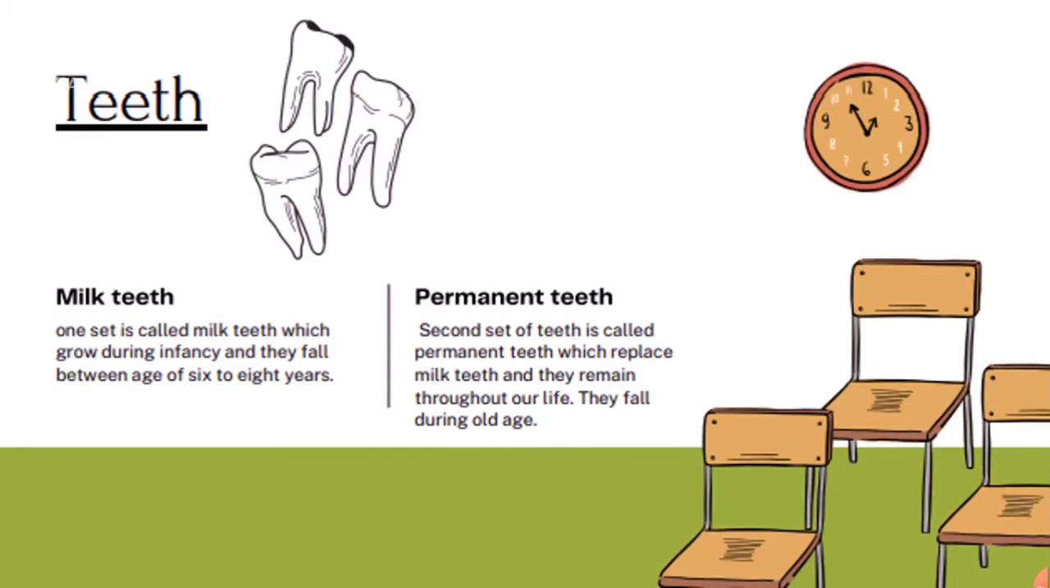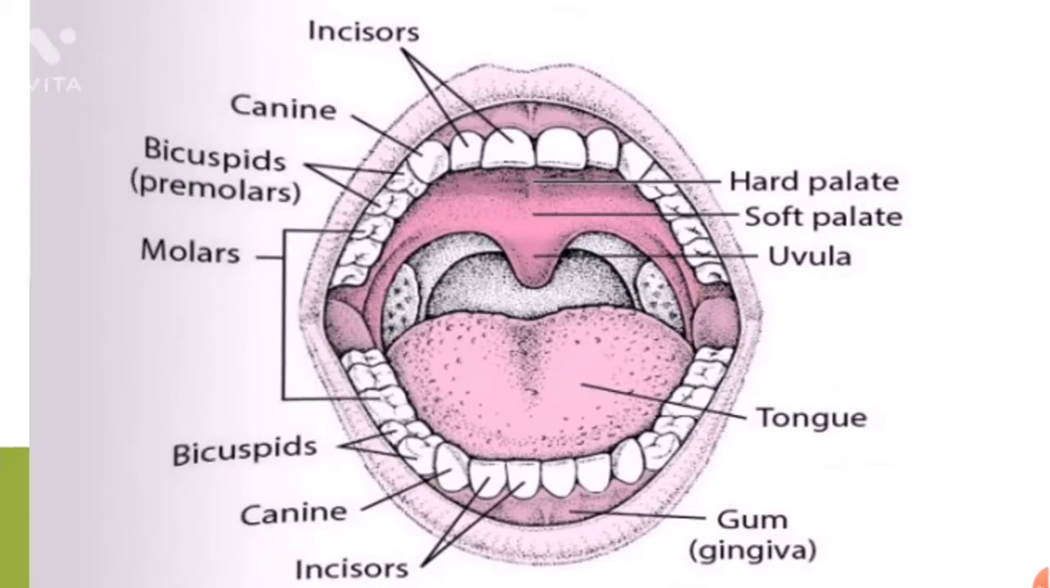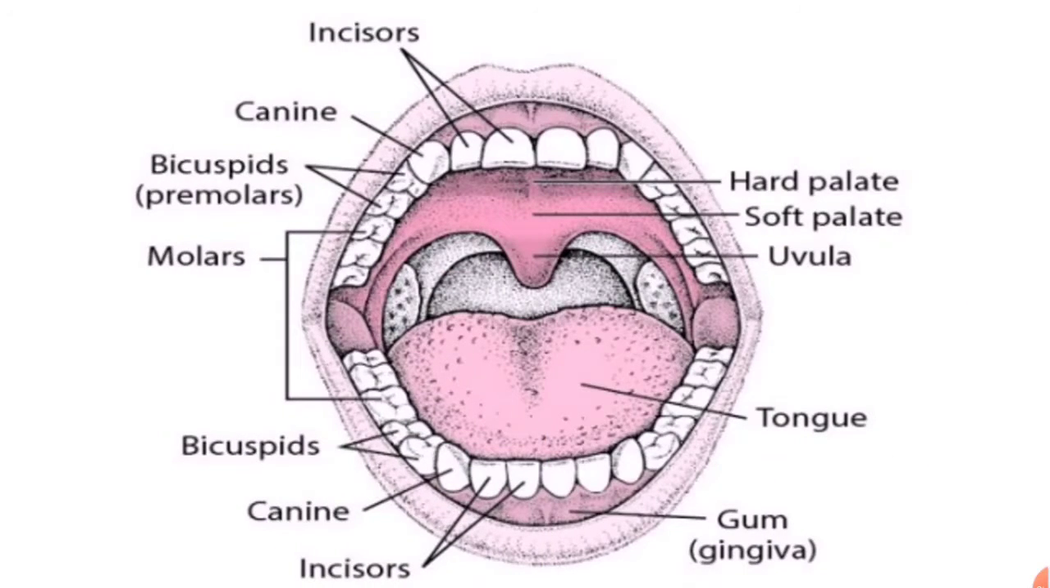One set is called milk teeth, which grow during infancy, and they fall between the ages of 6 to 8 years. The second set is called permanent teeth, which replace milk teeth and remain throughout our life. They fall during old age. Here is a diagram for clearing your doubts.